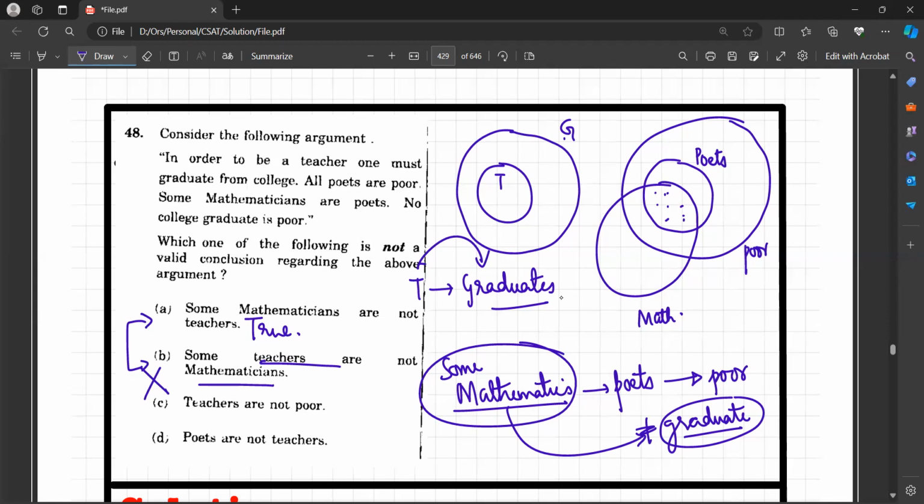Teachers are not poor. Is it so? Look, teachers are graduates. Graduates are not poor. So teachers are not poor. This is correct. Poets are not teachers. Now poets are poor. Poor cannot be graduates. All teachers are graduates. So poets cannot be teachers. This is also correct. That means B is wrong. Clear? Let us proceed to the next problem.